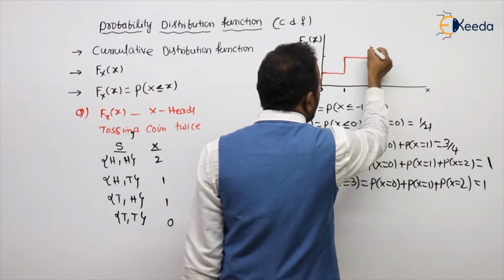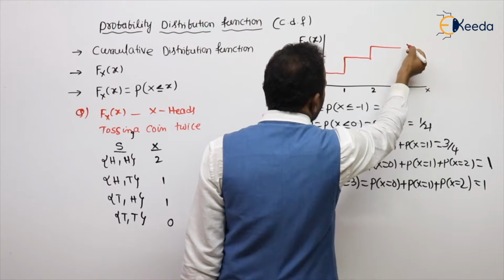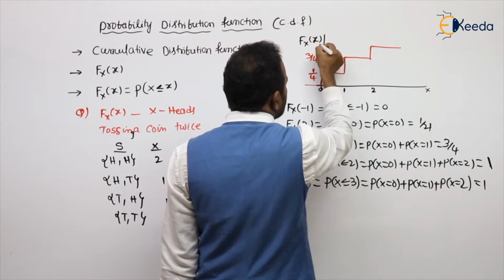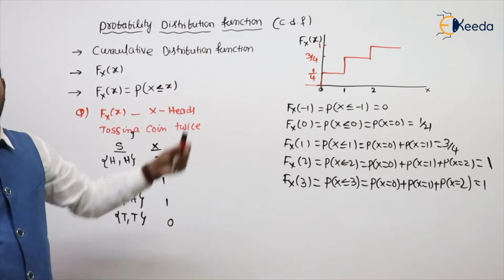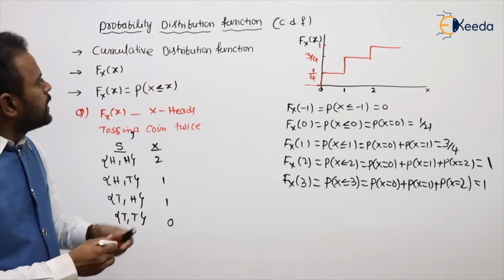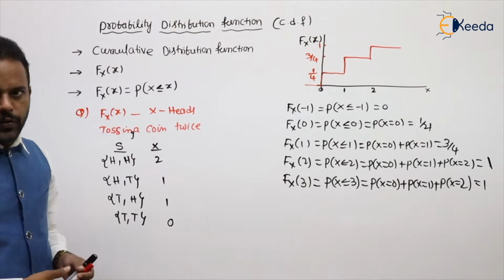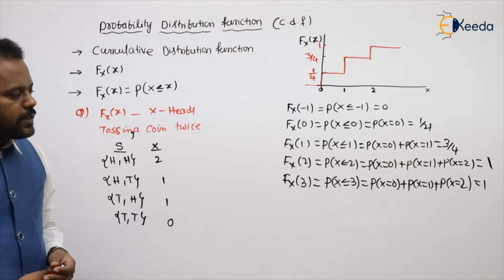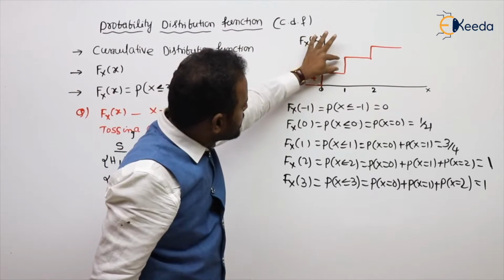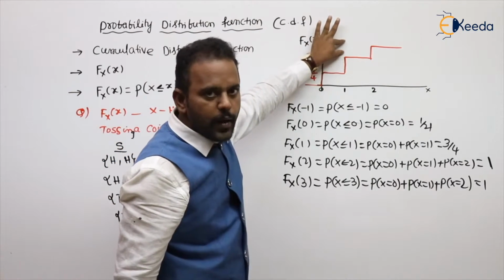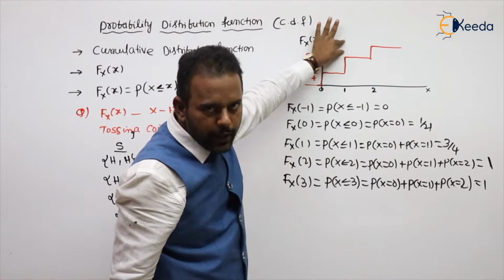Between 1 and 2 no values. At 2 another 1 by 4 is added, and the total becomes 1. This is the probability distribution function graph. Wherever there is a sudden change, the sudden change amount indicates the probability at that point.